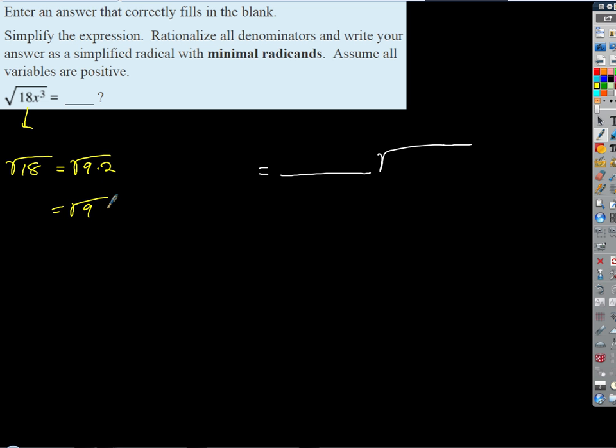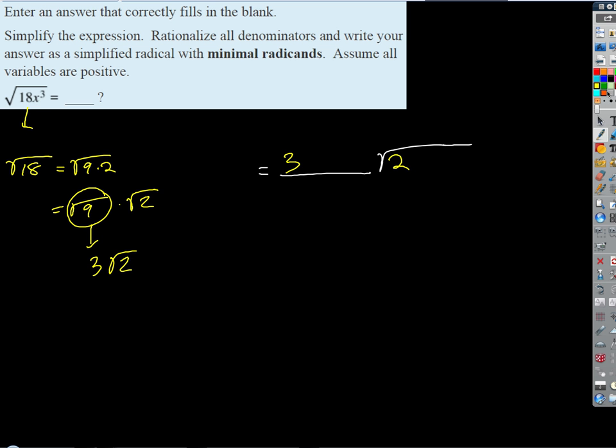If we break that into separate radicals, let's put the radical with the perfect square under it first, and circle that to remind ourselves that that's going to simplify to an integer times the square root of 2. Square root of 9 becomes 3. And then we're left with the square root of 2. So the 3 goes outside and the 2 goes inside the radical.